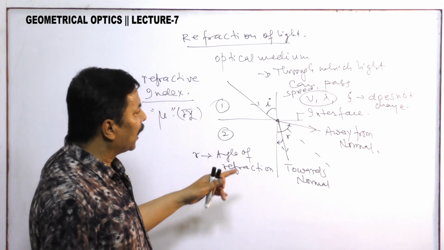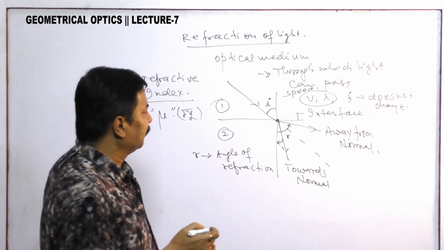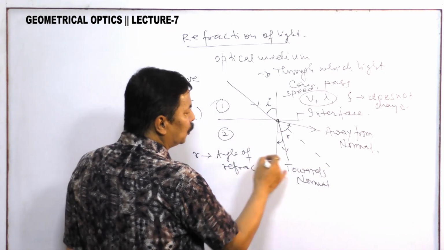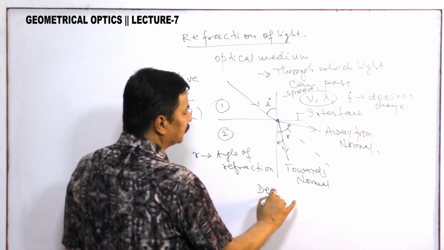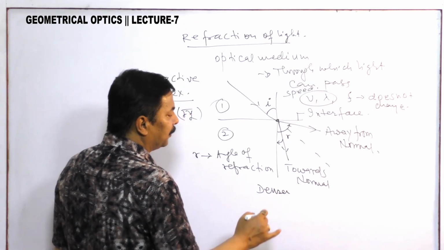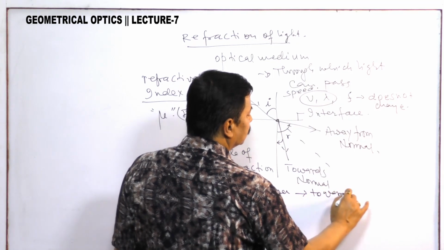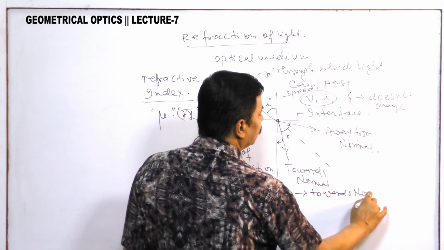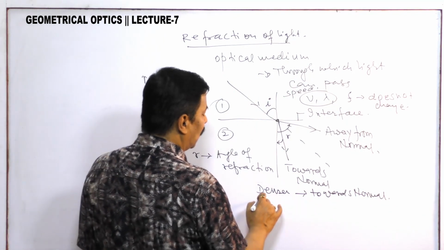If the light is bending towards the normal, that means this medium is denser, and if the light is moving away from the normal, then that is called rarer.